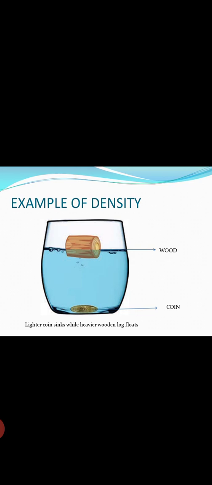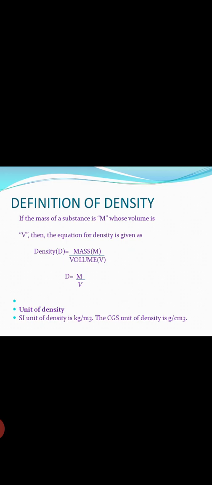Now, next we move to the definition of density. Density of a substance is defined as the mass of the substance contained in unit volume. If the mass of a substance is m and its volume is v, then the equation for density is given by this formula. Density is d, mass is m, volume is v. So the formula is d equals m by v.